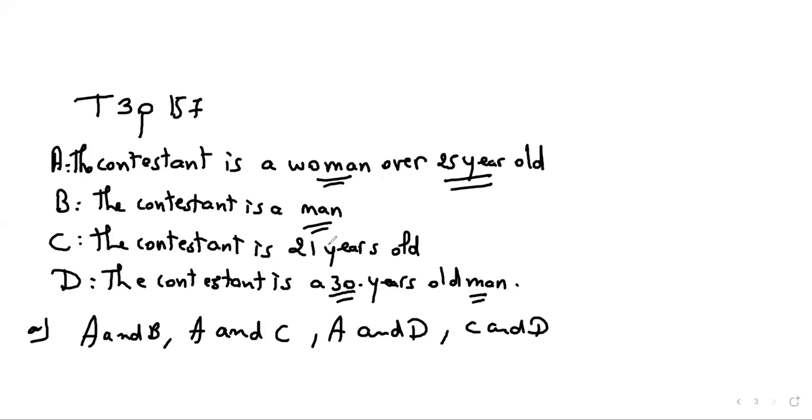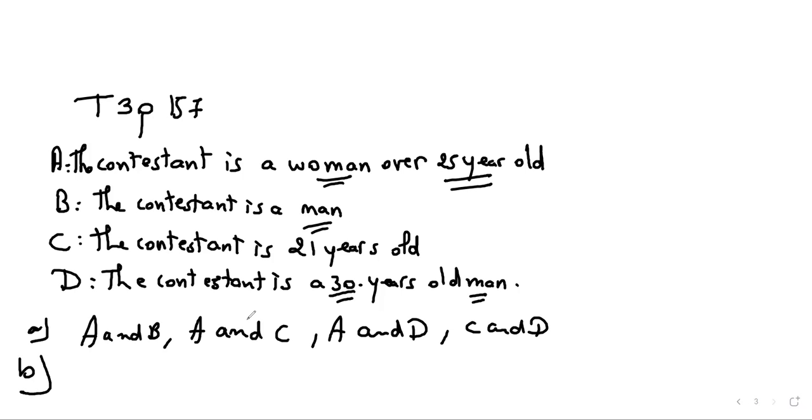A and C, well, we already said that. A and B, we already did that. And what about B and D? The contestant is a man. The contestant is a 30 years old man. They can happen at the same time. And C and D, they can happen at the same time. So I think we checked or we wrote all the mutually exclusive outcomes. So this is for A.